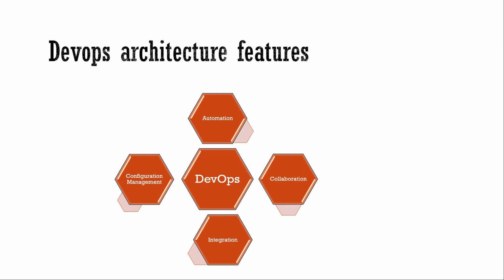Now we will go through the DevOps architecture features. DevOps has automation, collaboration, integration, configuration and management. We can say continuous automation, continuous collaboration, continuous integration and continuous management. So this continuous is the key first for DevOps.